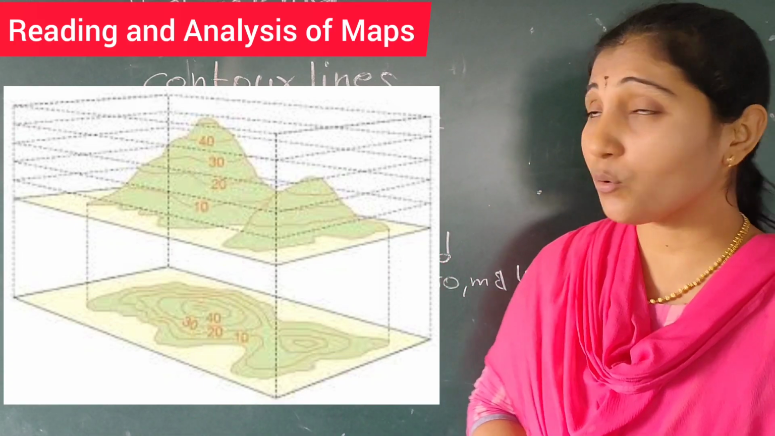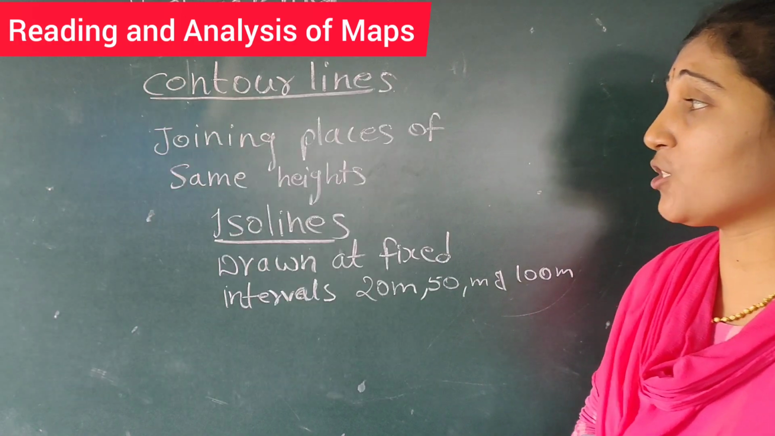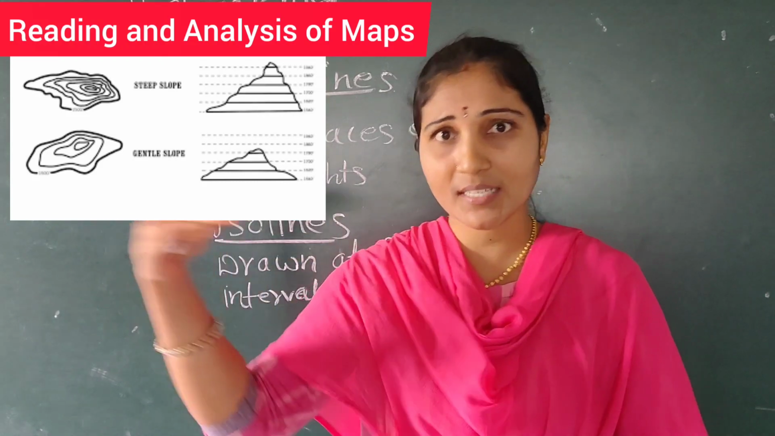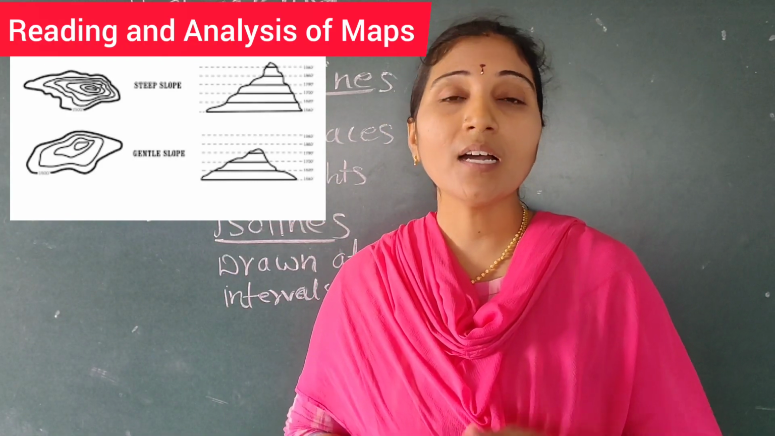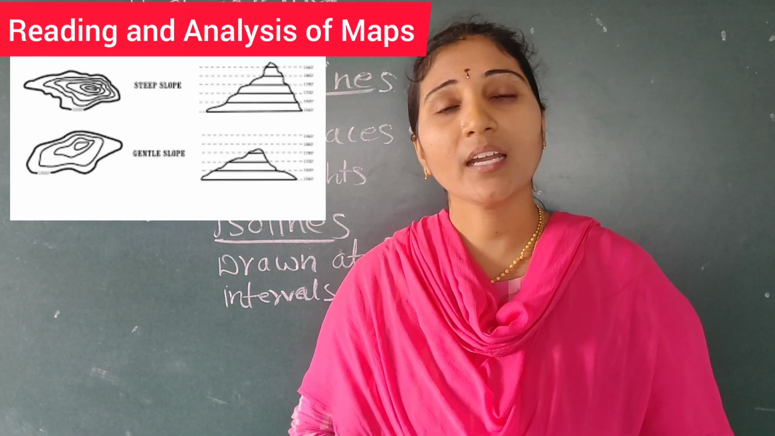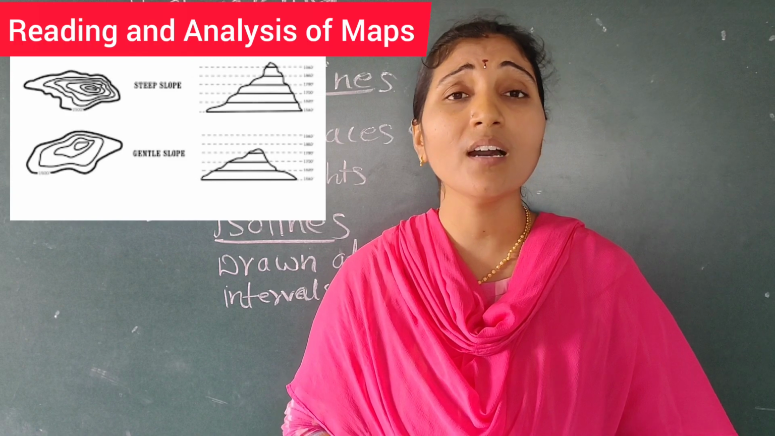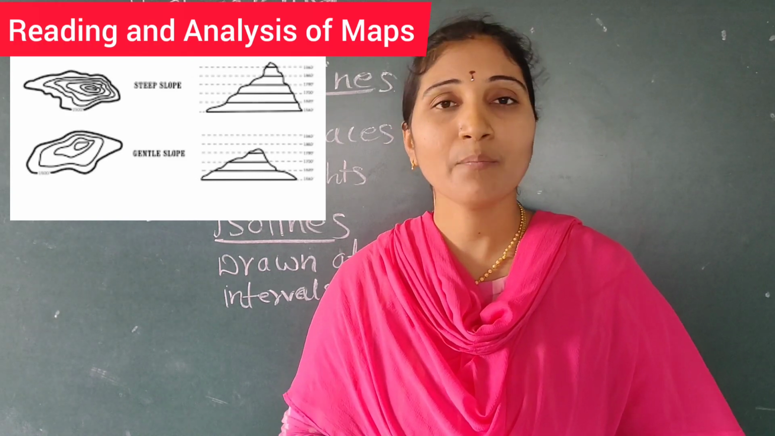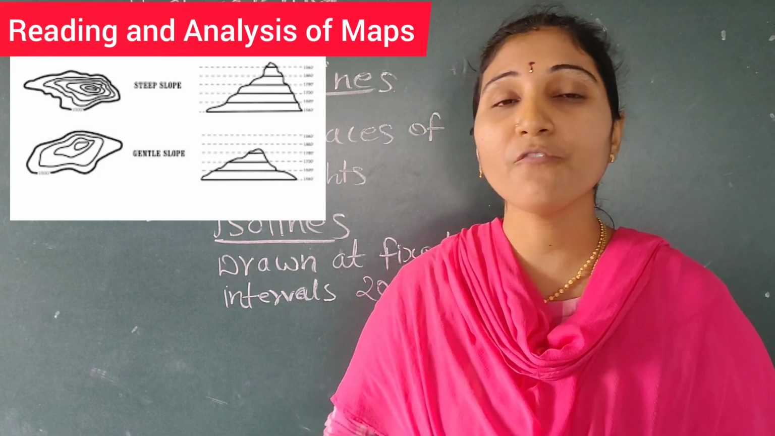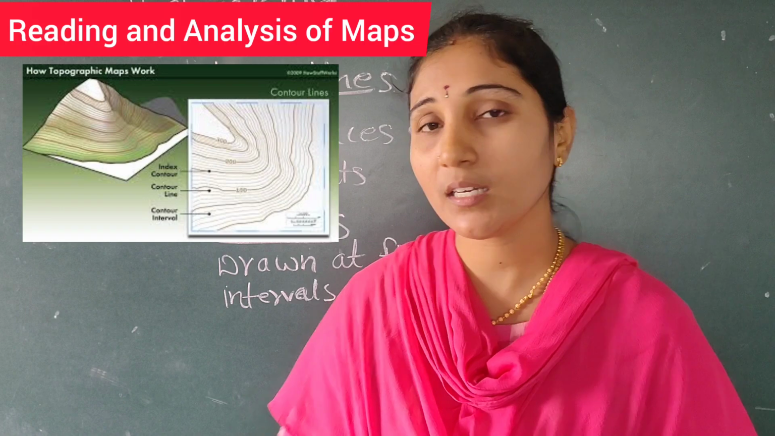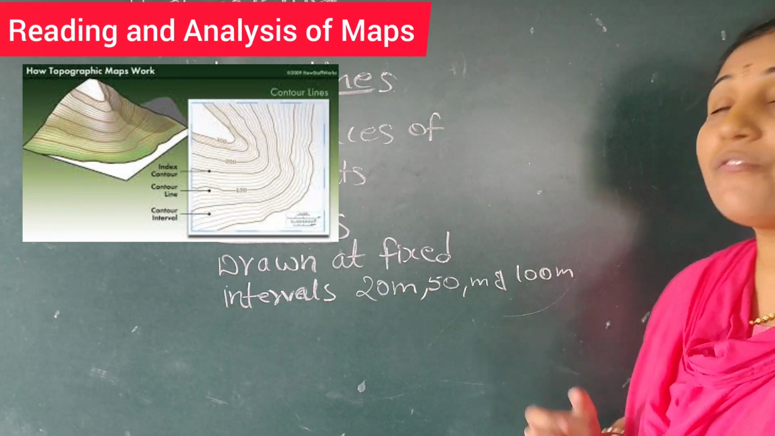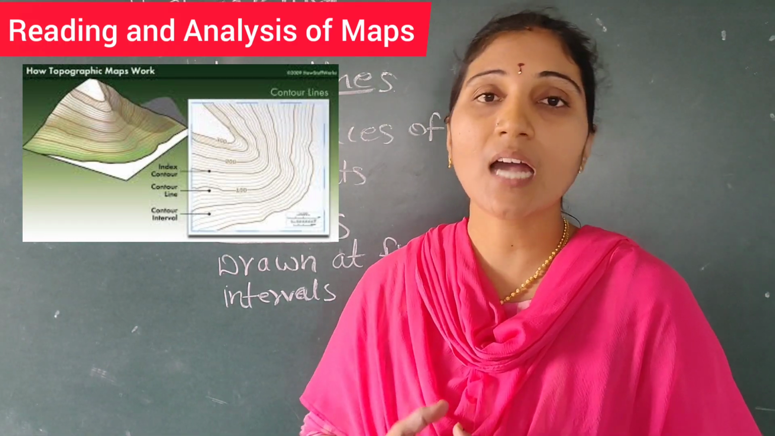the places of different heights. Okay, so what is a contour line? A contour line is a line joining the places of the same height, two different places but having the same height. Such lines are called contour lines. Once again, what is a contour line? Joining the places which have the same height is called a contour line. These contour lines are drawn at fixed intervals, like for every 20 meters, every 50 meters and every 100 meters.